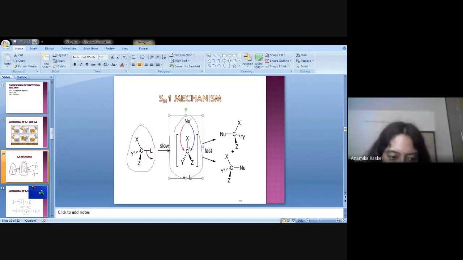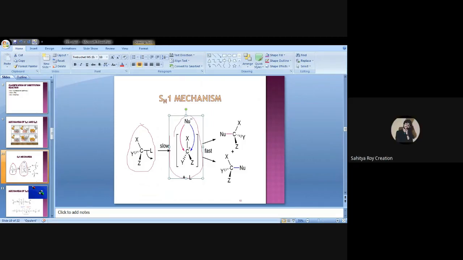Anybody from the class, can you tell me? A nucleophile will attack from which side? Will it attack from the back side or the front side? Ma'am, both sides, front and back.